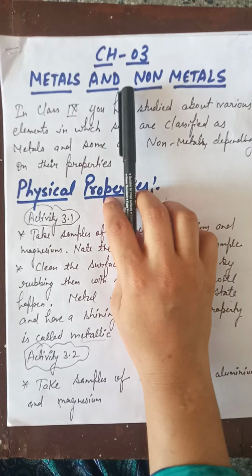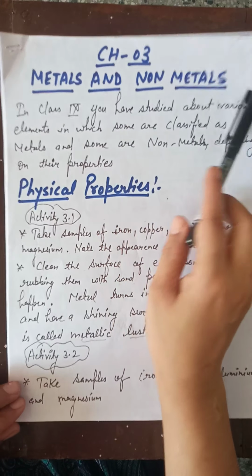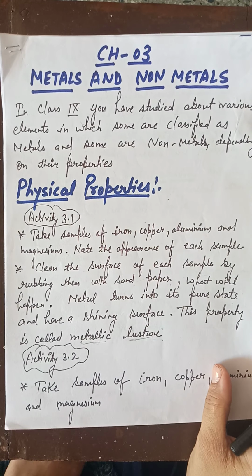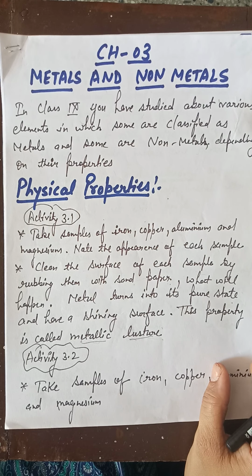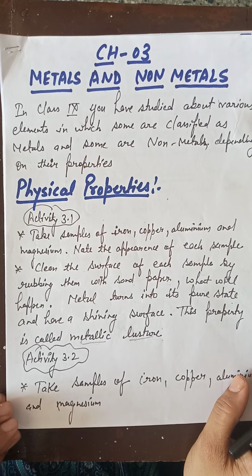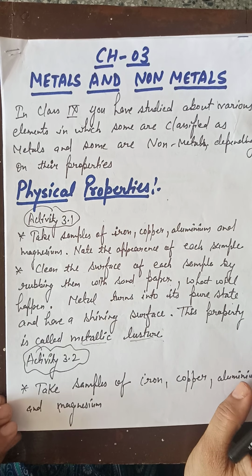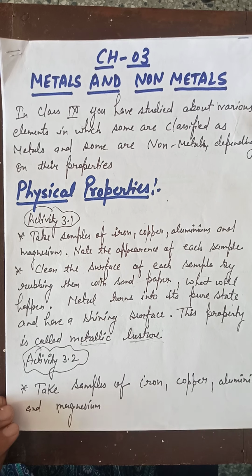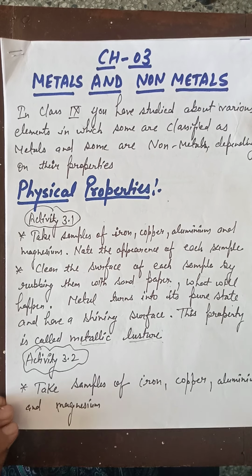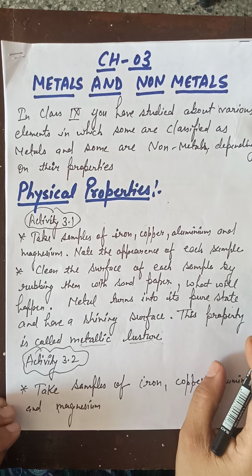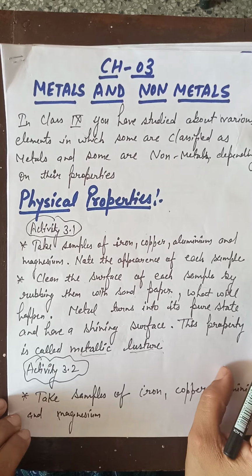Let us start today our third chapter, that is metals and non-metals. Now before discussing metals and non-metals, let's discuss something about elements. What are elements? As you know, you have studied in your previous classes, that is class 8, that we have different elements. We will categorize them into metals and non-metals depending on their physical properties and chemical properties. Now in this chapter we will study about metals and non-metals.